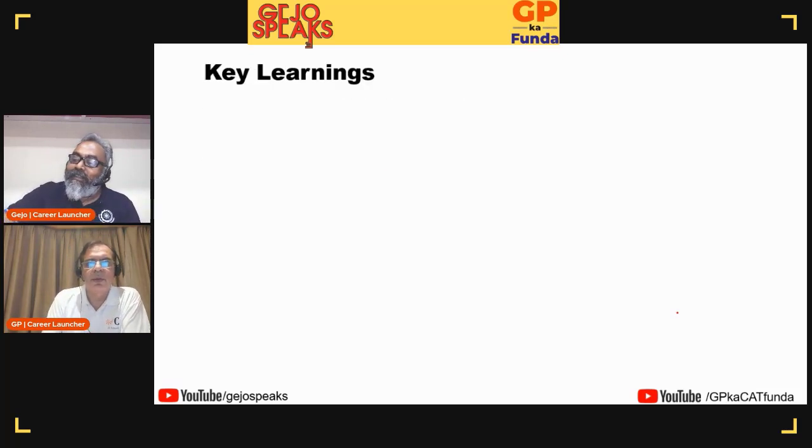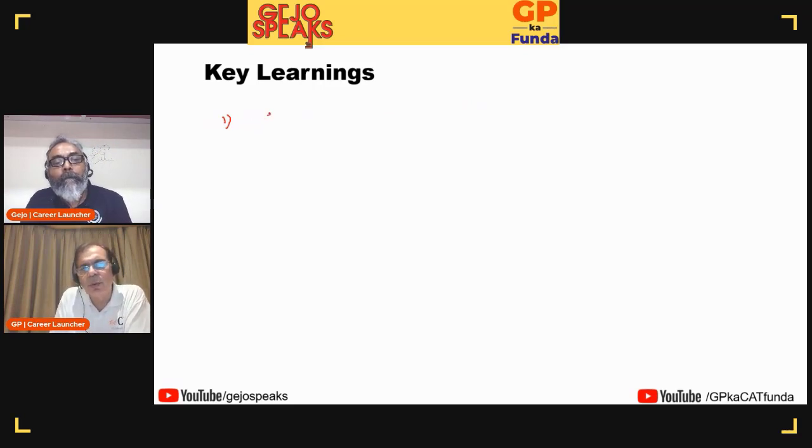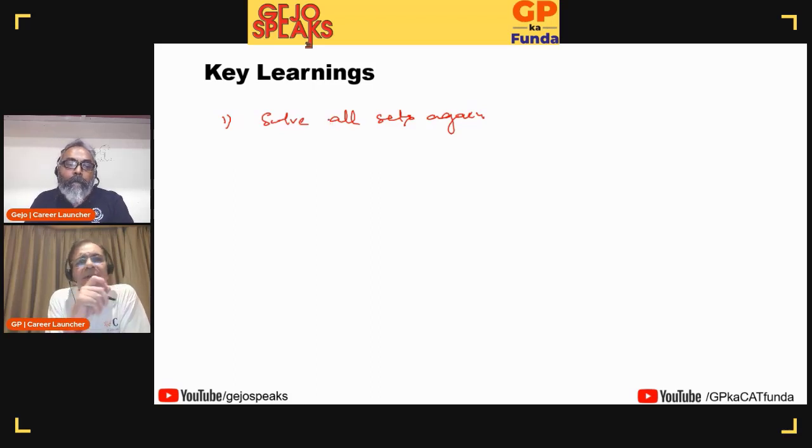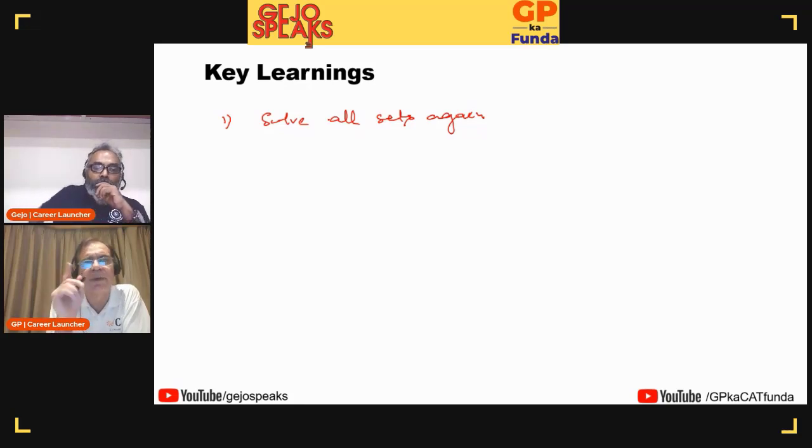So now let's look at the analysis part. How do we analyze the paper? First thing after the paper, yes, you will check your marks, how many questions correct, how many incorrect. But the first thing you need to do is solve all sets again, even the ones which you have got right, because you might suddenly find there was an easier way of doing it, or there was a question which was much easier. So you solve all sets again. That's the first thing you do.